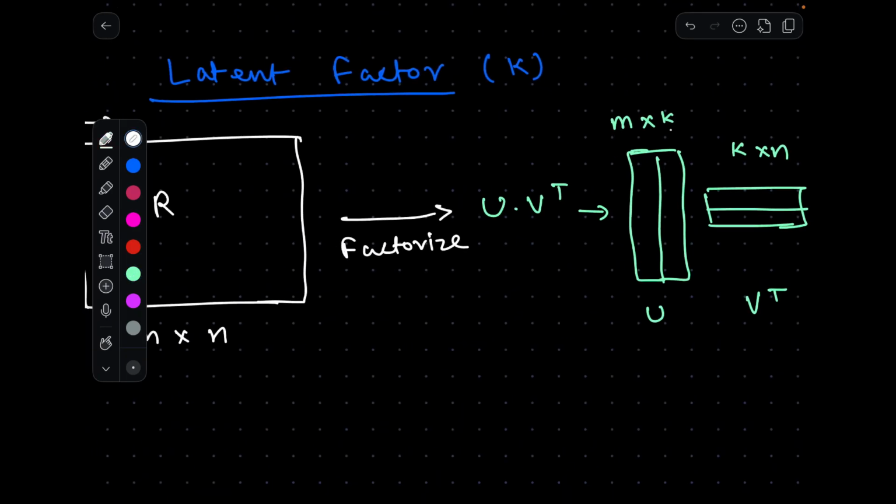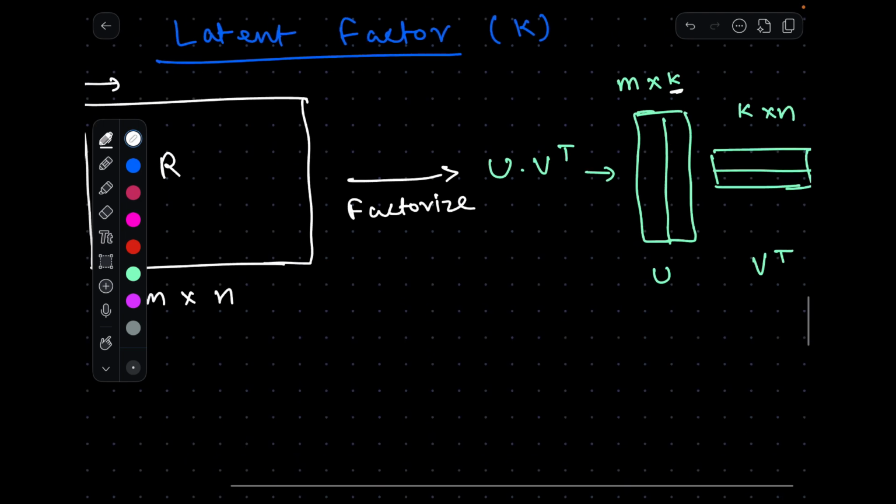This k is something which we introduced as the latent factor. I'll explain what it is. For now, just focus on the matrices: U has the dimension m cross k, and V transpose has the dimension k cross n.